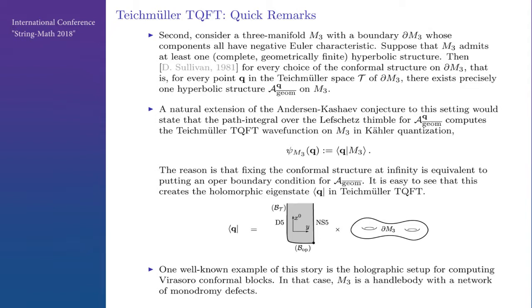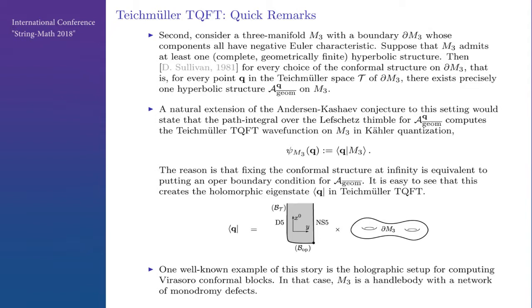And then a natural guess, a natural extension of the Anderson-Kashaev conjecture would be to say that the integral of the Lefschetz symbol for this guy computes the Teichmüller TQFT partition function on M3 in Kähler quantization. So it is a holomorphic function of this Q in the Teichmüller space of the boundary. And the reason is that fixing conformal structure at infinity is equivalent to putting a brane of opers into this Teichmüller TQFT setup. So here is the Teichmüller brane, isotropic brane, and then we add a brane of opers. So this brane creates this holomorphic state.